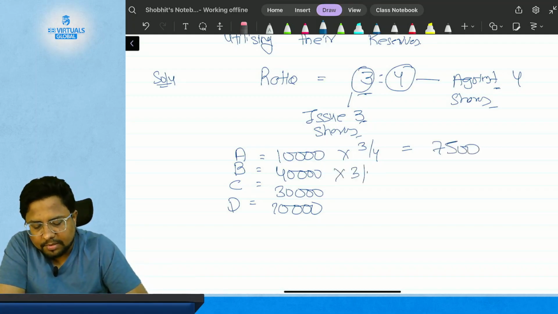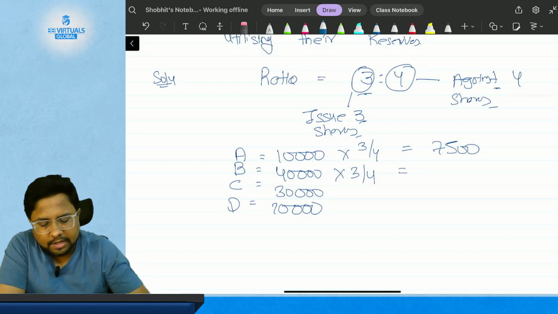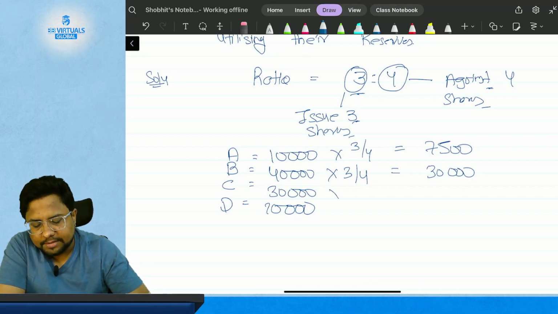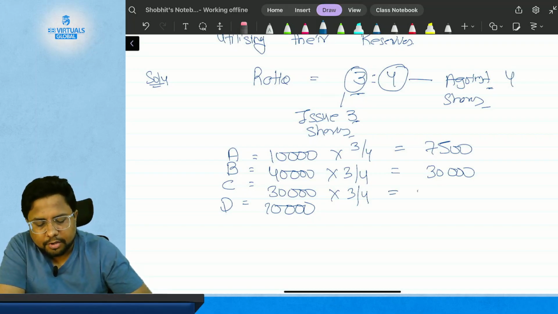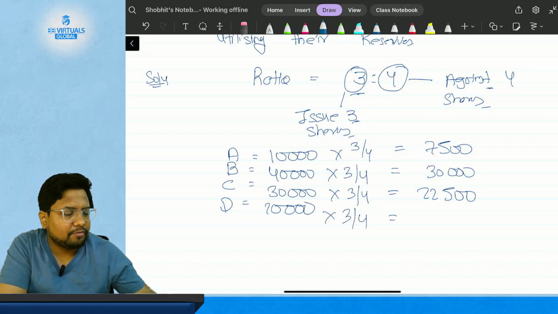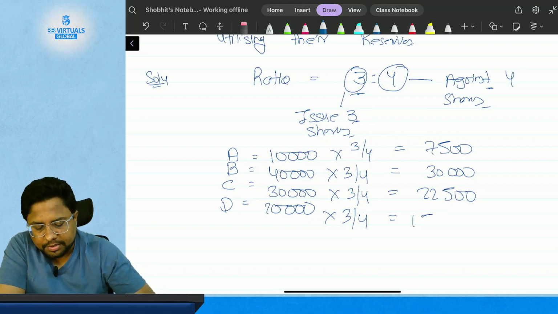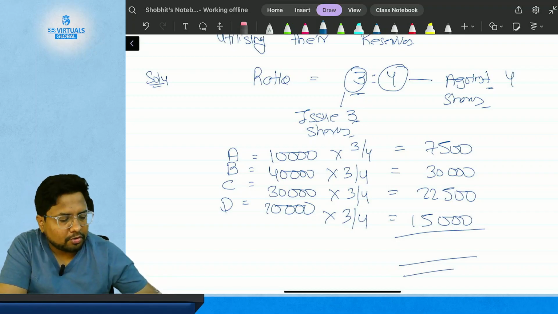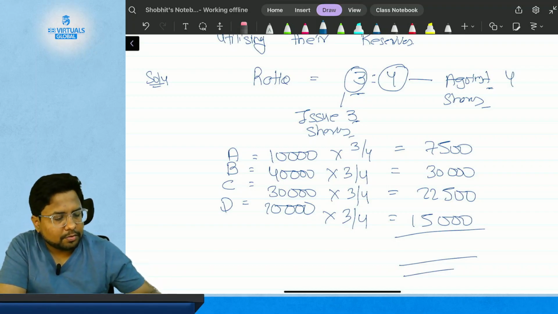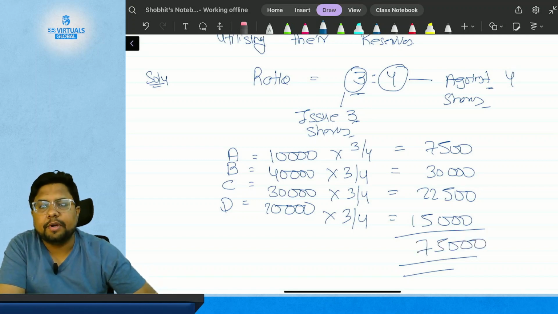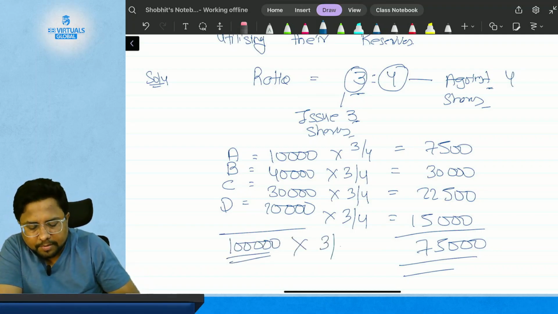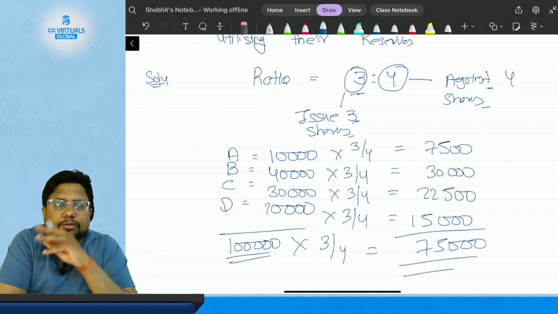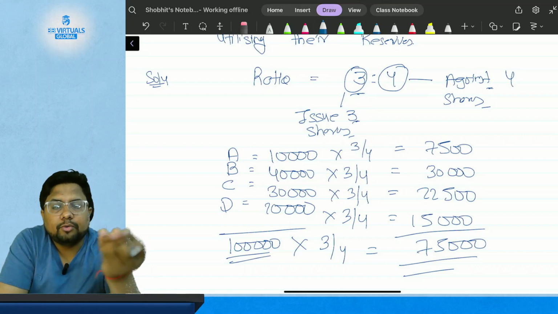In the same way, B will get 3 shares for every 4 shares, so he will get 30,000 divided by 4 multiplied by 3, which is 22,500 shares. C, with 30,000 shares, gets 22,500, and D will have 20,000 divided by 4 multiplied by 3, which is 15,000 shares. The total is 75,000 shares, which is the original 1 lakh shares multiplied by 3 divided by 4, equals 75,000 shares.